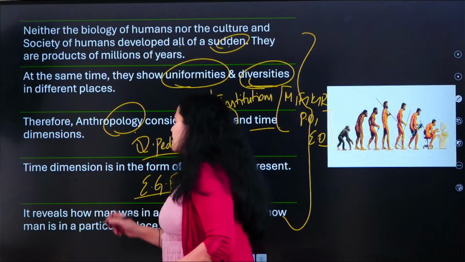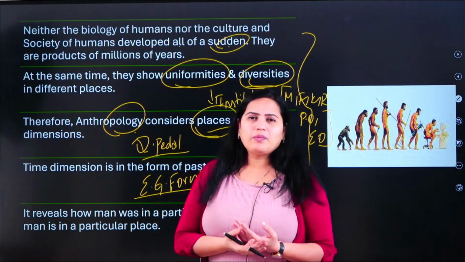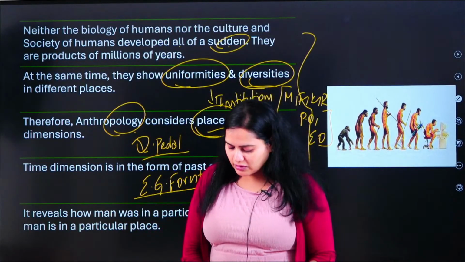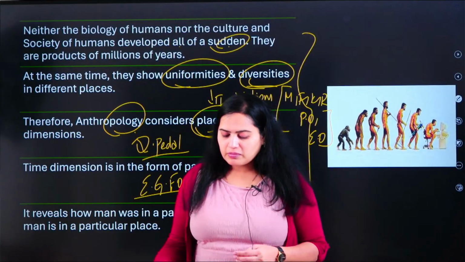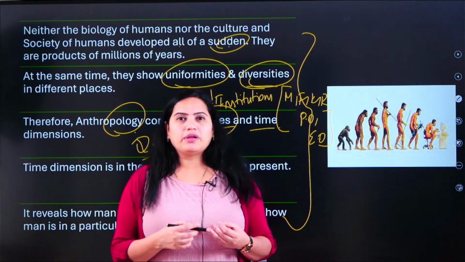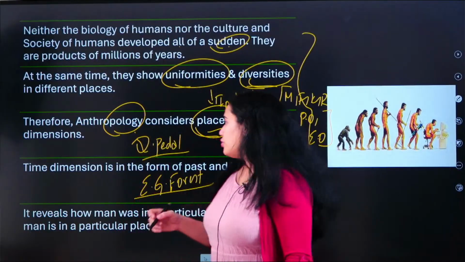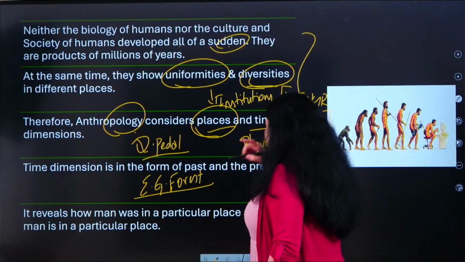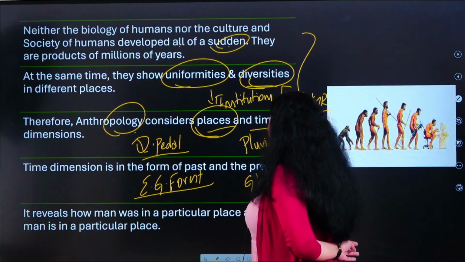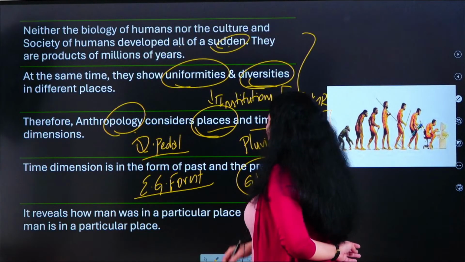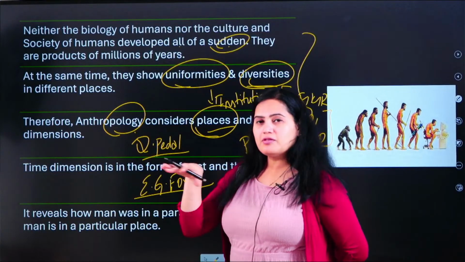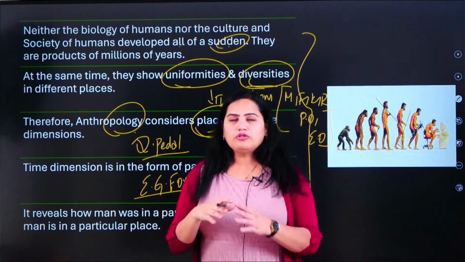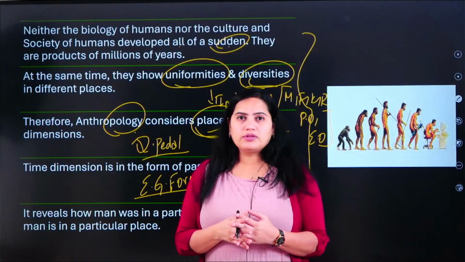Even the earth has witnessed so many changes. What type of changes do you usually witness in the earth? Earth has witnessed some glacial periods, interglacial periods, pluvial periods. What do you mean by pluvial? You must already know glacial. What does glacial mean? The entire earth is embedded in the form of ice. That's what you usually find in the Pleistocene epoch.